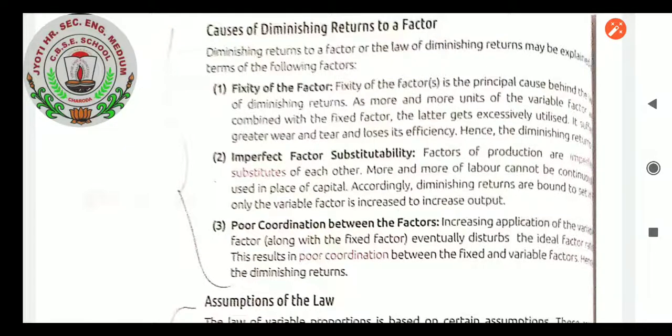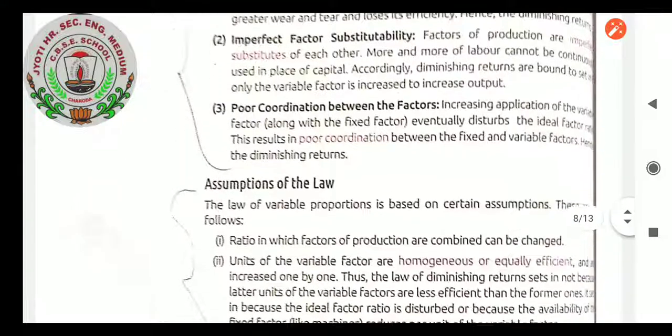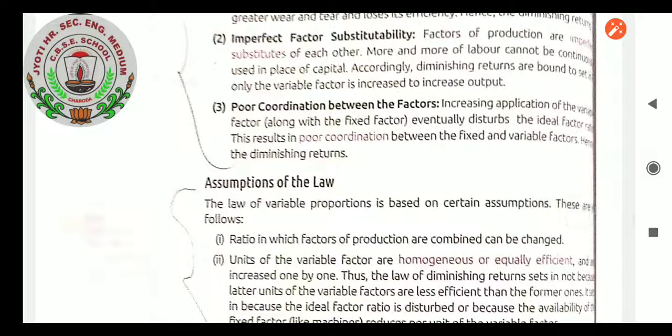Next class we will continue with the causes of diminishing returns to a factor. For today's class this much only, because after the diminishing returns I have to explain the assumptions of the law. That's why I am stopping here.